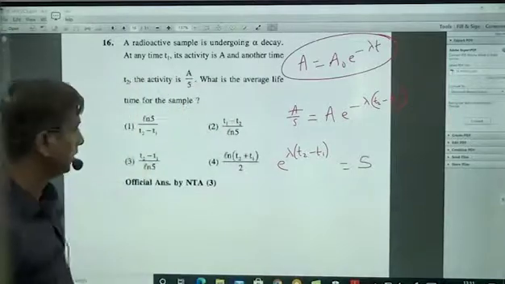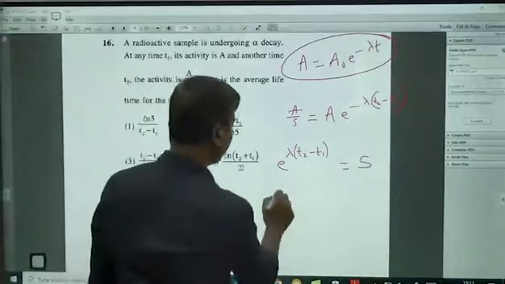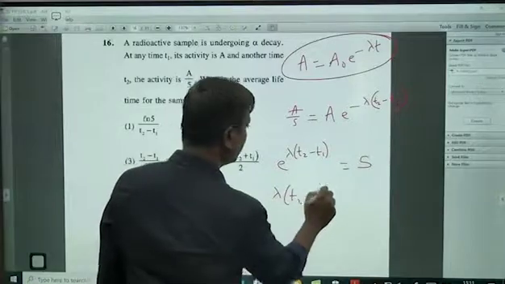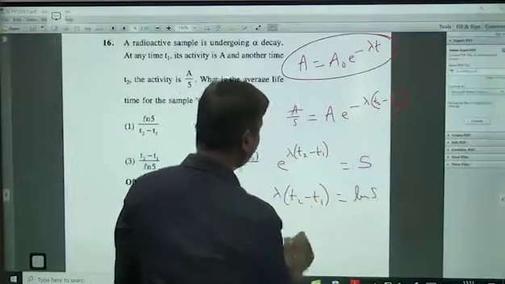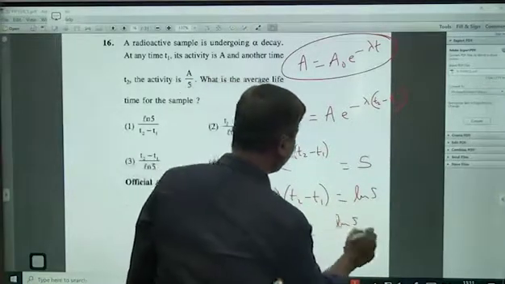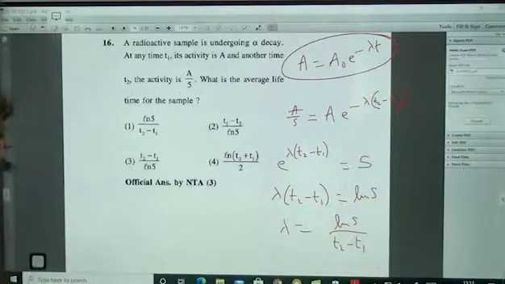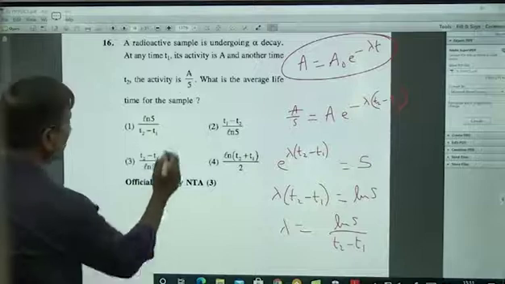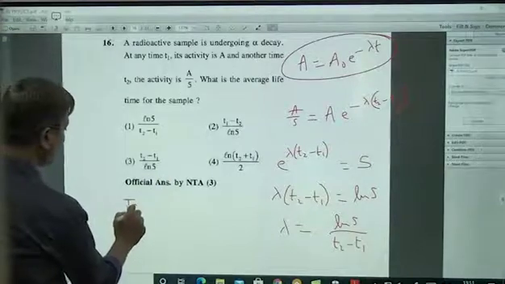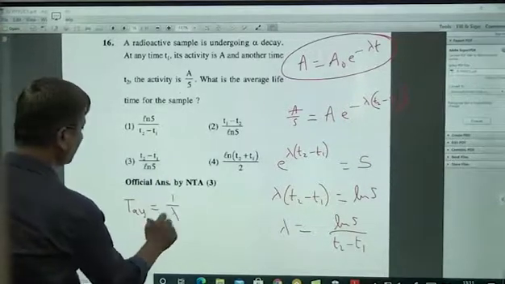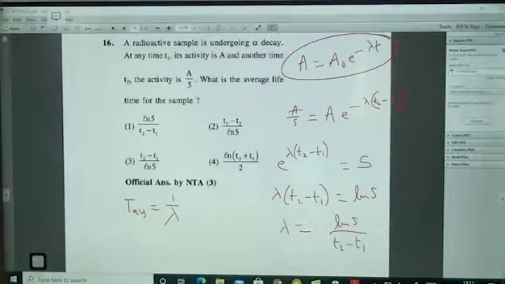Okay. ln λ into (T2 minus T1) is equal to ln 5. So λ is equal to ln 5 by (T2 minus T1). That is the lambda. And after getting the lambda, you can get average life. Average life is always equal to 1 by λ. That's all. (T2 minus T1) by ln 5 is the answer.